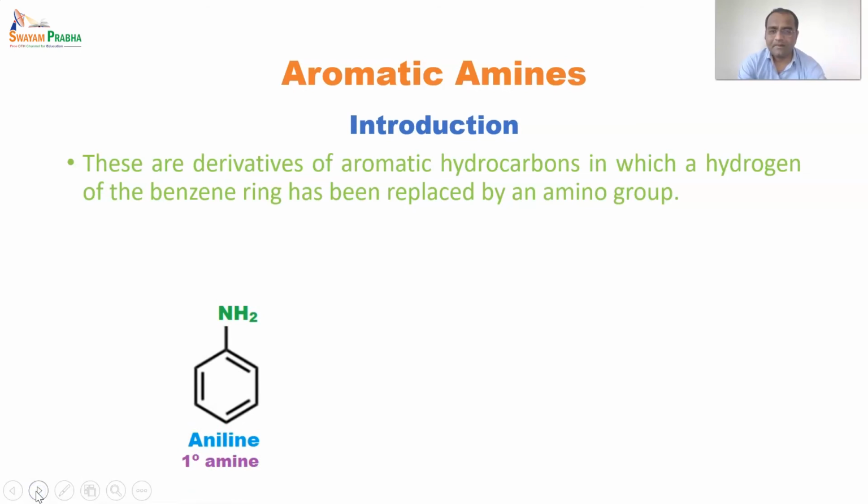So this is an example of an aromatic amine. The compound is aniline, having only one amino group with two more hydrogens on it, and that is why it is said to be a primary amine.